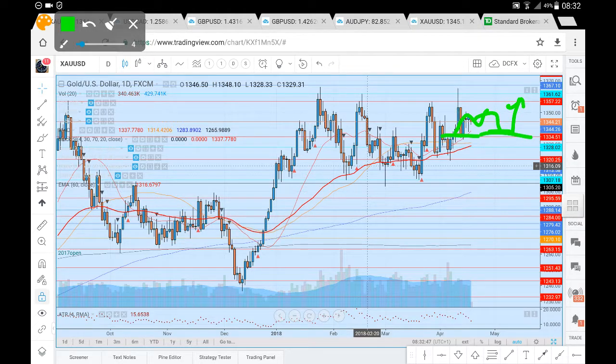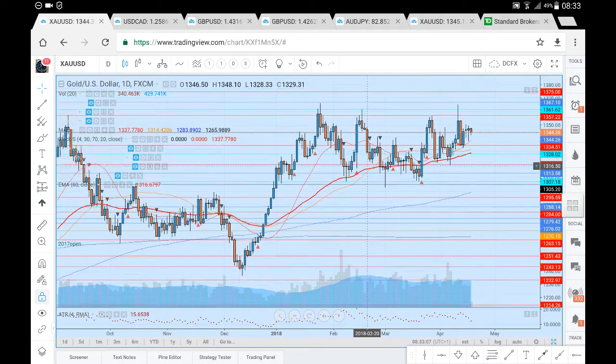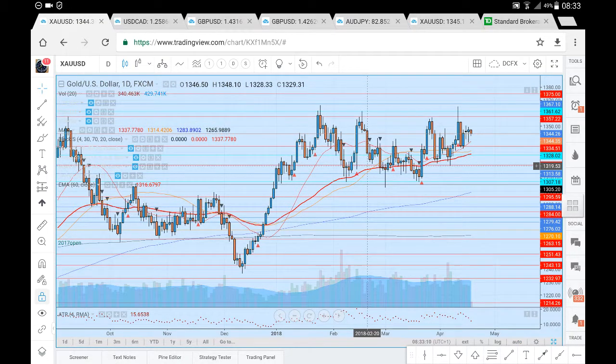If we do find major support for a retest of 1357 here on the daily chart, on this perspective, we're looking to see for us to head up towards our 1367. Ideally, we need to have a close above the 1357 level for that continued progression here to the upside up towards our 1367.10, and beyond which we're looking for that 1375, the highs of 2016.